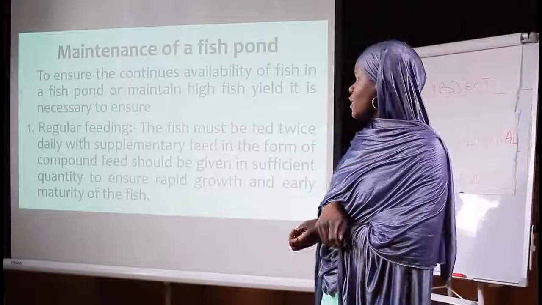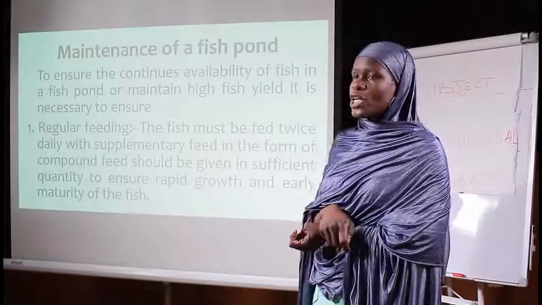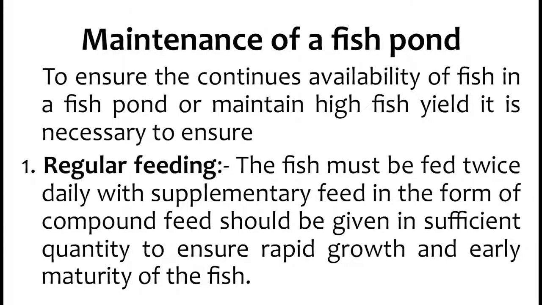Now, my learners, let's look at the maintenance of a fish pond. To ensure the continuous availability of fish in a fish pond, or maintain high fish yield, it is necessary to ensure the following. Number 1, regular feeding.